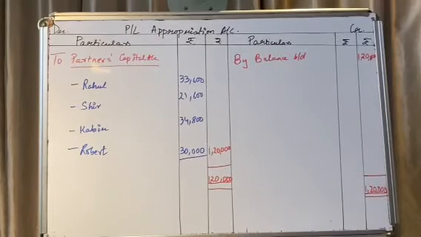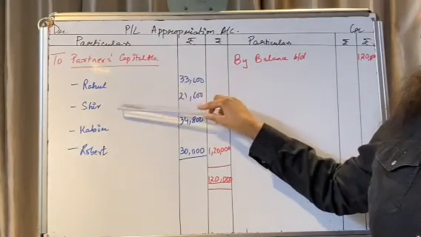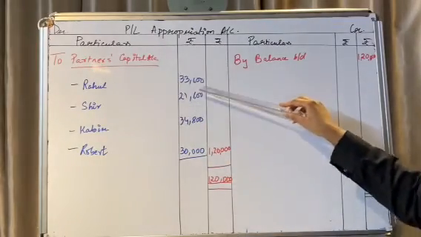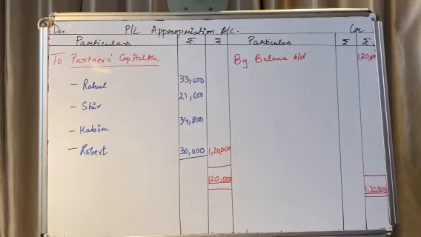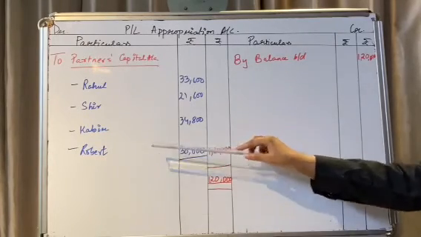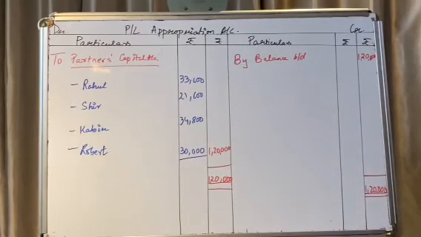Now, the PL appropriation account, by balance brought down 1,20,000. To partners' capital accounts: Rahul, Shiv, Kabir, Robert, and their share of profits. Rahul was getting 33,600, Shiv 21,600, Kabir 34,800, Robert 30,000, and a total of 1,20,000.